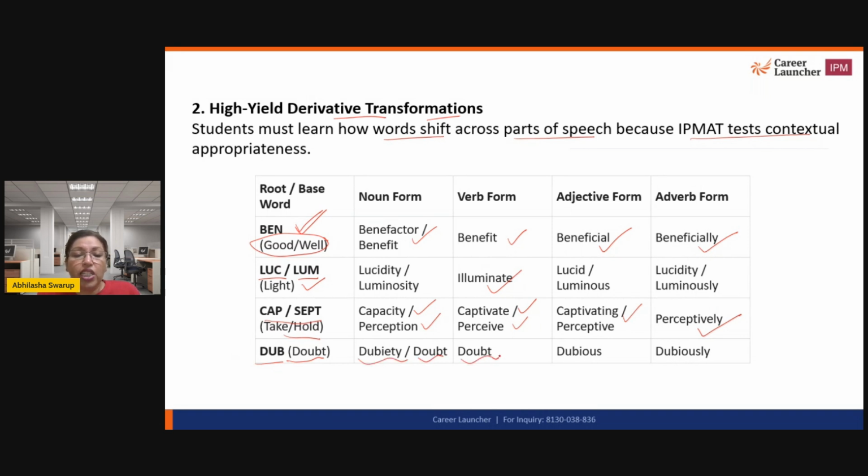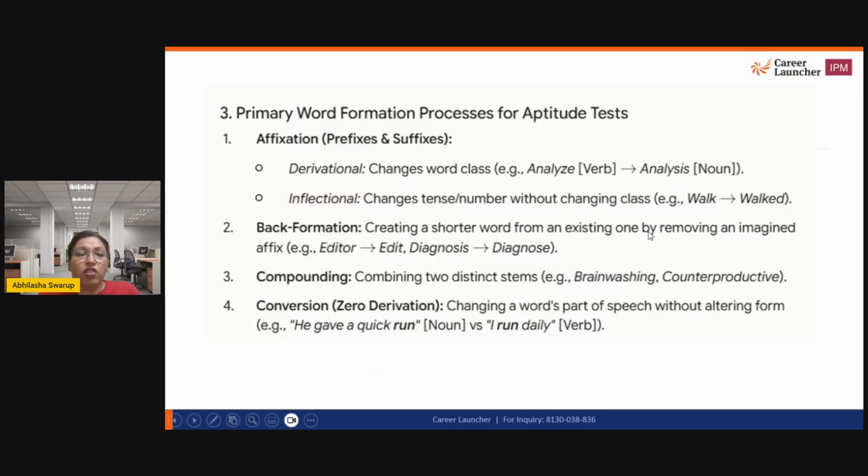The verb form is doubt, which means to have no faith. The adjective form is dubious. Someone is a very dubious person. And dubiously: he stole the house dubiously. So those are your words.